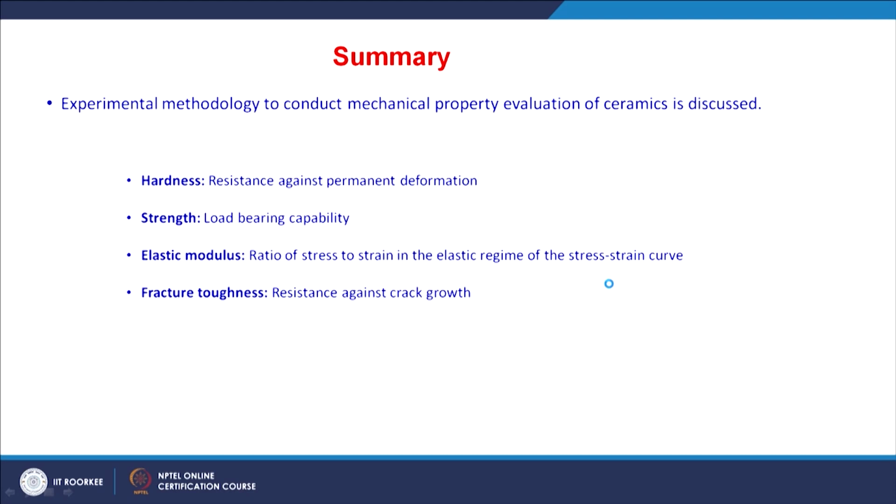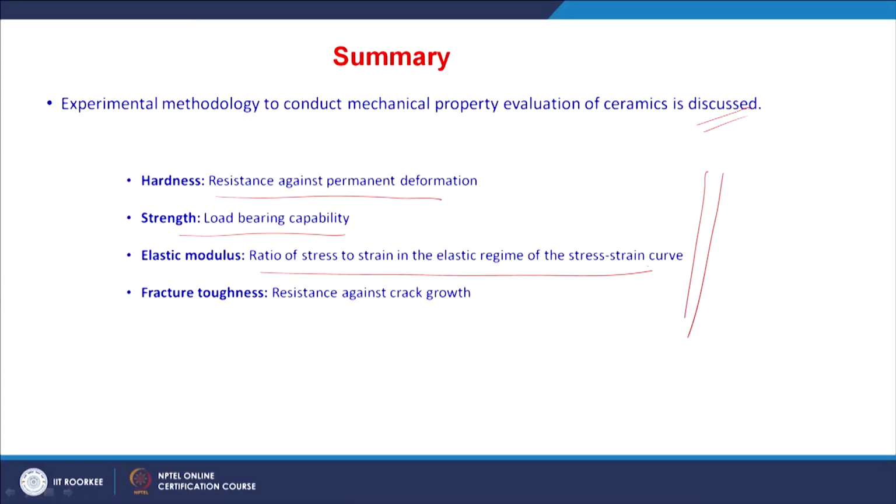So, summarizing today's class, the experimental methodology to conduct mechanical property evaluation of ceramics is mainly discussed in this lecture, and we mainly focused on very important mechanical properties: hardness, strength, elastic modulus and fracture toughness, the influence of which will be observed in different case studies done for different ceramic materials or ceramic composite materials.